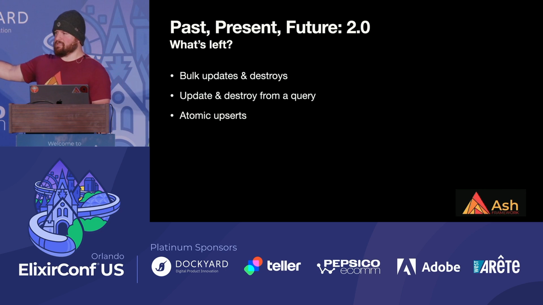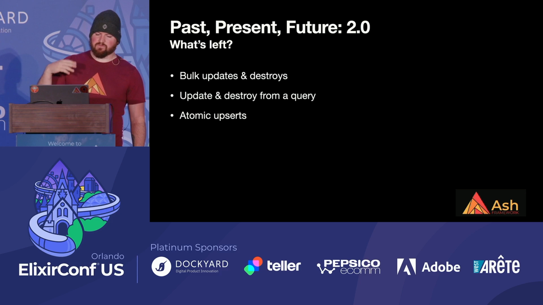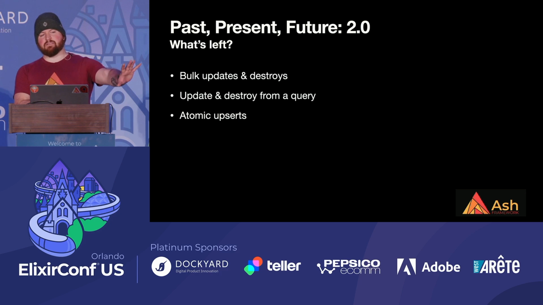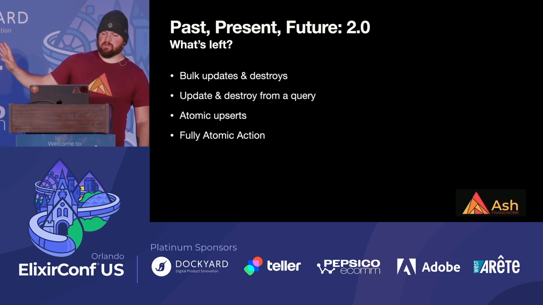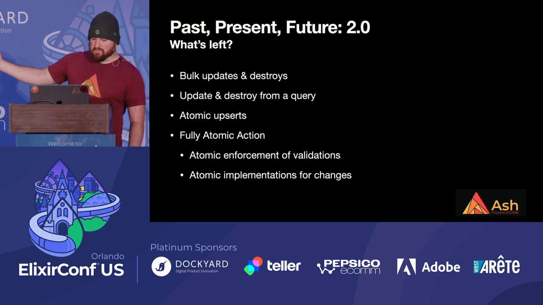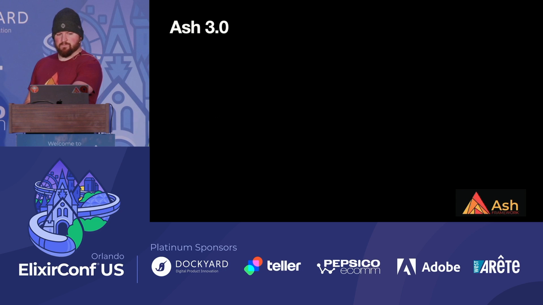Atomic upserts, this one's kind of mechanical. I just need to put the elbow grease in. I'll probably do it next week. But we have atomics for updates, but you need atomics for upserts. Like if I want to create this thing or increment some counter by 1, that kind of thing. Fully atomic actions. I talked a bit about that a second ago. And so that includes atomic enforcement of validations and atomic implementations for changes.